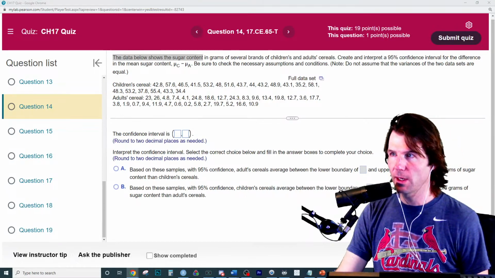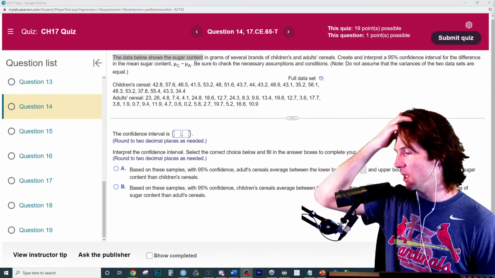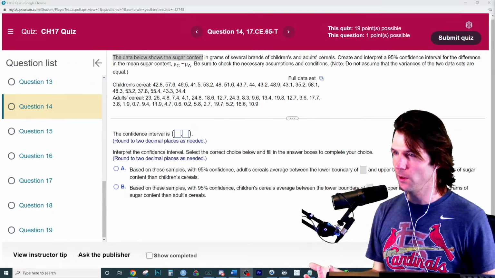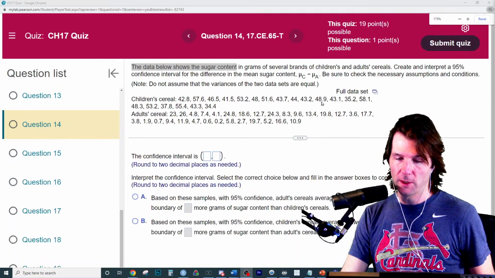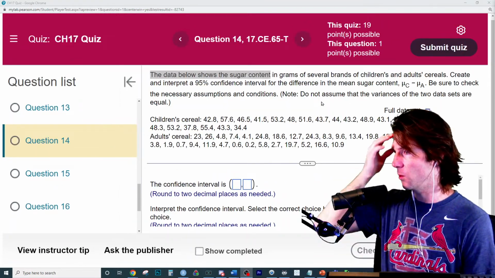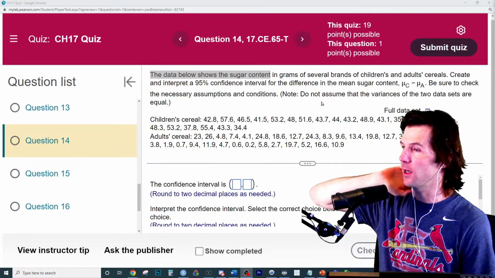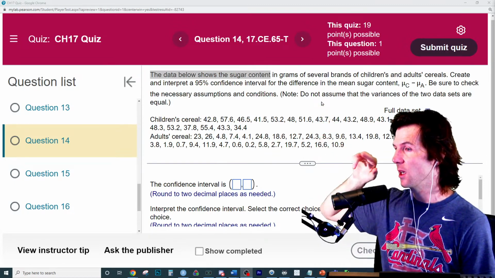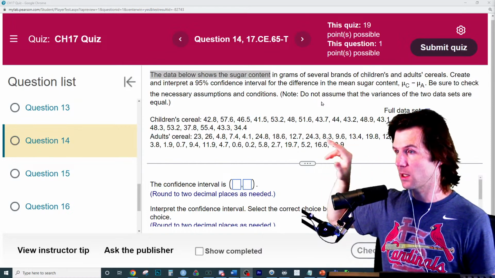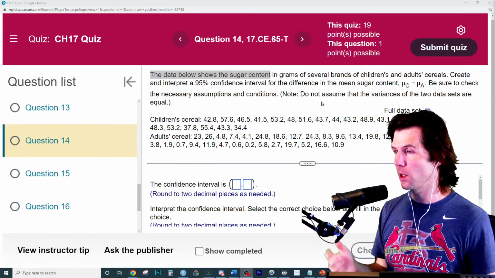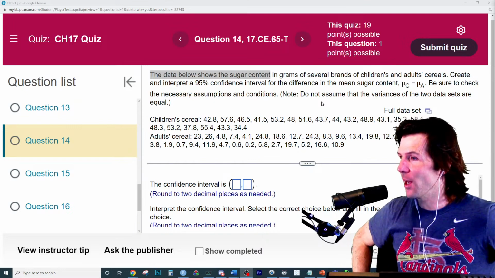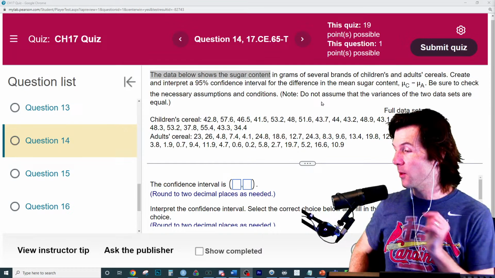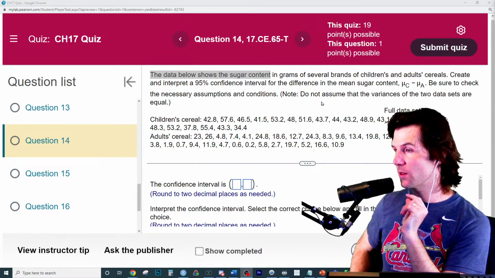For this question right here, when we do a 2-sample T, what are we comparing? There are questions on the test that ask you to understand what you are doing. Can anyone explain to me, we are about to compare the what for children's cereal and the what for adult cereals. We took children's cereals like Lucky Charms, Fruit Loops, Rice Krispie Treats, and adult cereals like Fiber One, Cheerios, Life, all the not fun cereals, and we are going to compare the means. People are saying means. The mean what of these cereals?